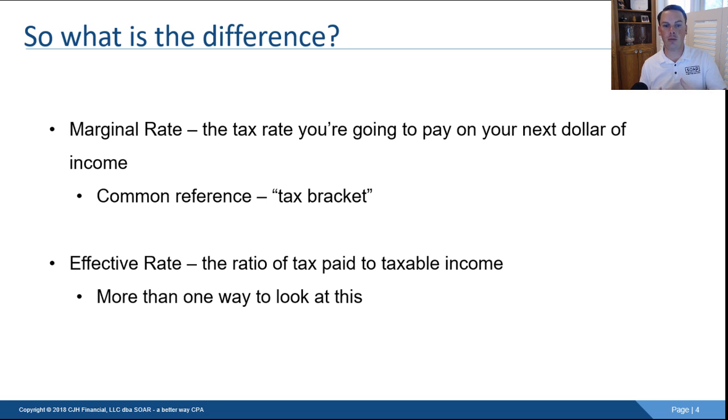Now, in my opinion, there's more than one way to look at this, and I'm going to get into that in a little bit. But it's important to understand the difference, because as you move through tax brackets, it dilutes your marginal rate. So marginal rate and effective rate are two totally different things. Marginal rate, next dollar. Effective rate is basically your blended average of what you paid on your taxable income.